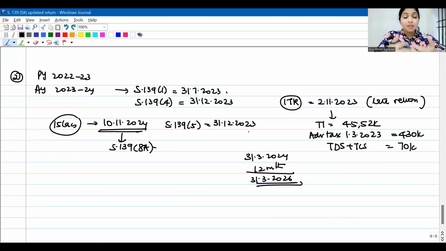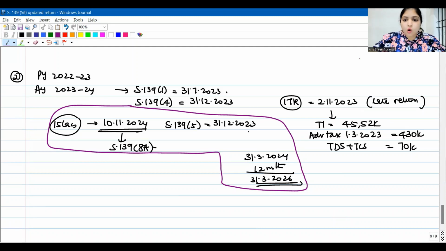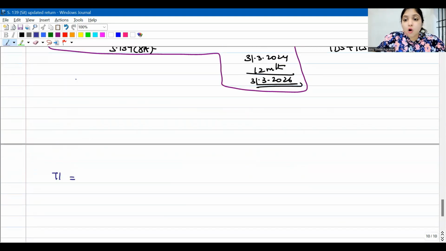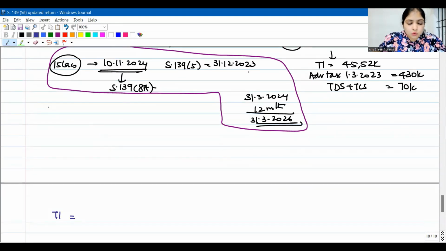Now, what will happen? How will the computations be? Listen to me. For a moment, we will ignore this part. According to the existing information, according to this ITR, we will see how much interest, how much tax, how much fees the assessee has paid. Ignoring the revision, the assessee has already filed an ITR, a belated return. On the basis of the belated return, let us see how much tax and interest the assessee would have already paid. The total income according to the ITR already filed is 45,52,000.